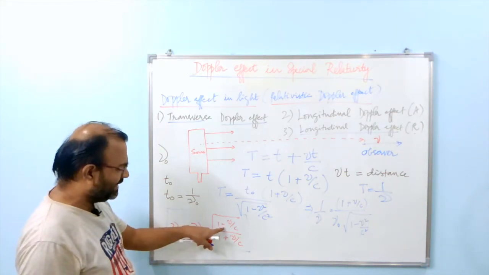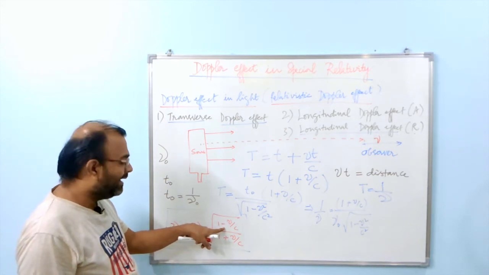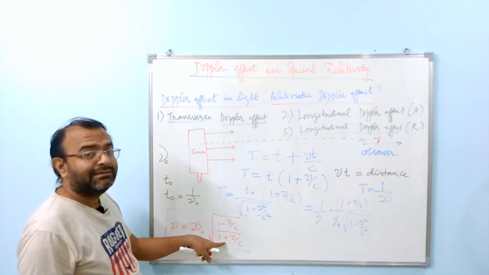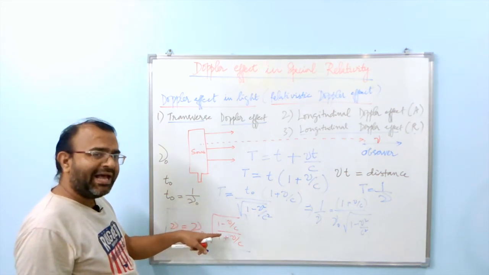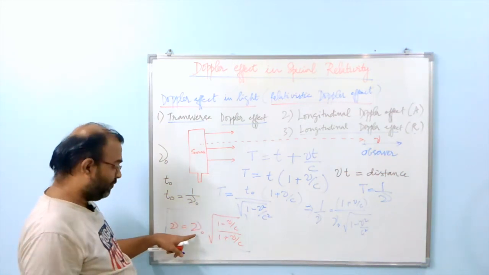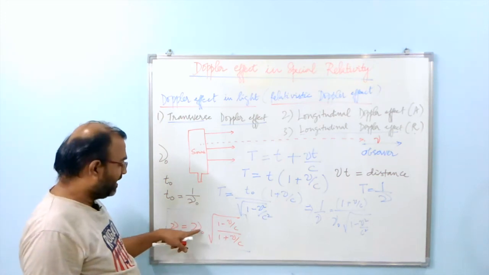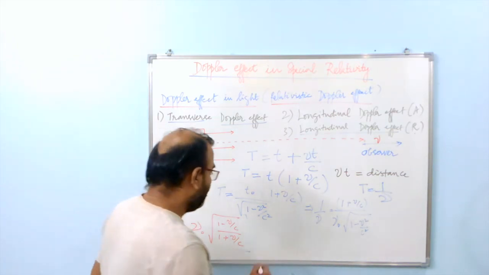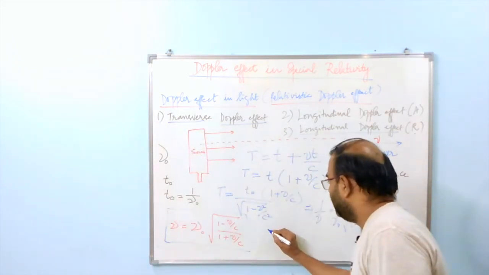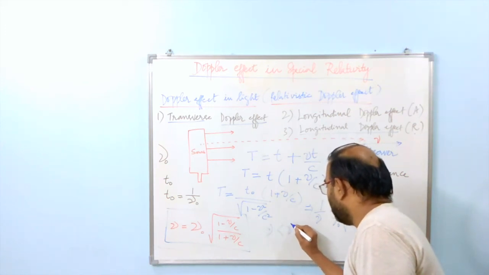Here you can clearly see that the factor in the numerator within the square root is going to be less than the denominator factor, and therefore the whole square root term is going to be less than 1. When you multiply a number by a fraction, the result as a whole is going to be less than the number, and therefore in this case nu is less than nu naught.